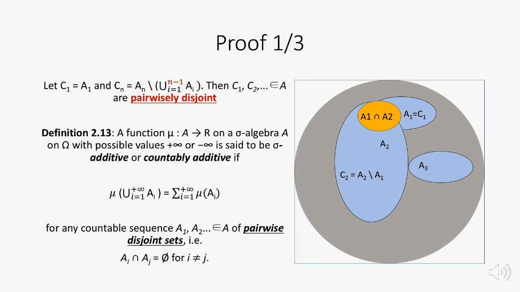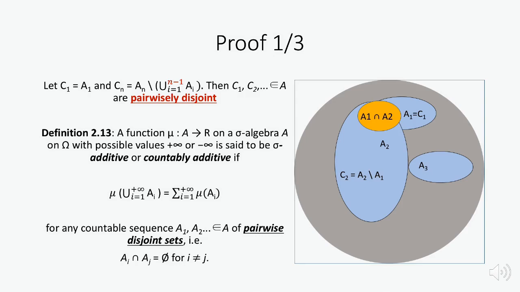Now let us look at the proof of the sigma continuity property. The square on the right side represents omega, and the gray circle within represents the sigma algebra. Within the gray circle are blue circles, which represent the subsets of the sigma algebra. Some of the blue circles overlap, and the pairwise intersection is not the empty set. Therefore, the sigma additivity does not hold.